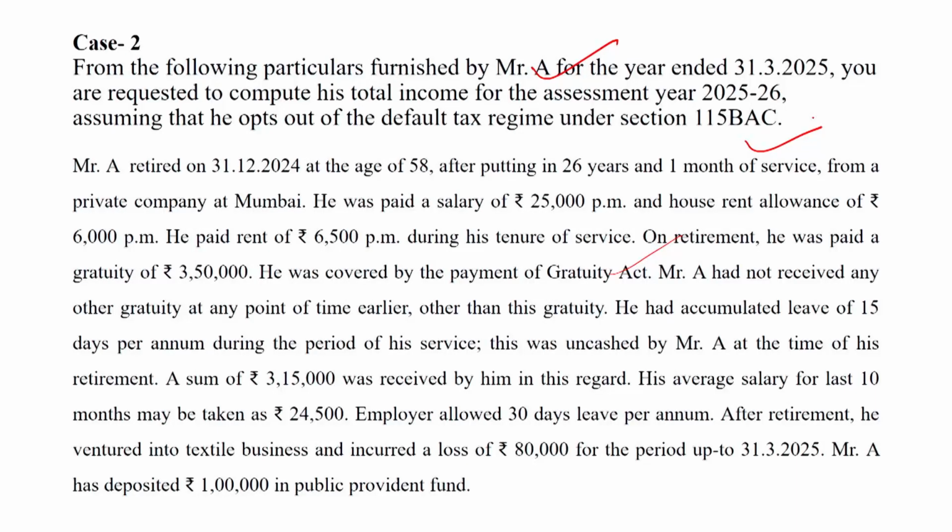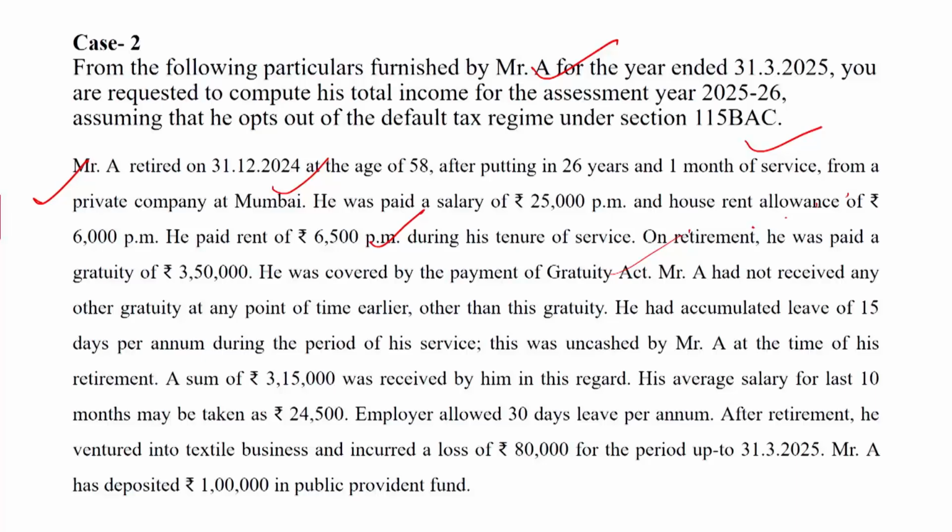So Mr. A, in this question, is retired. Mr. A retired on 31st December 2024, at the age of 58 years, after putting in 26 years and 1 month of service in a private company at Mumbai.